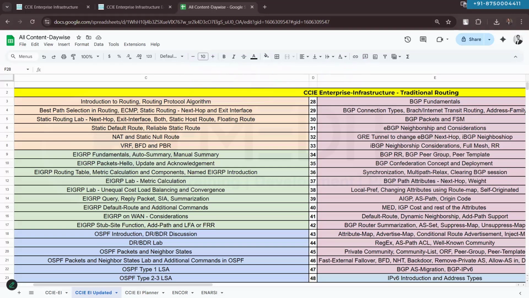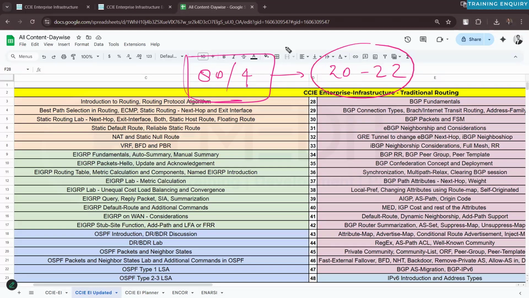Do we have any holidays? Yes, we will have a few holidays as well. 15th August is on Friday, so not a problem. A few holidays might be there here and there, so you will have to consider those as well. So approximately 20 to 22 weeks, 3 to 4 months. I will say it will take 3 to 4 months approximately to cover all this routing content only.